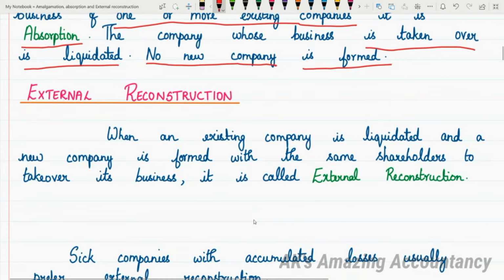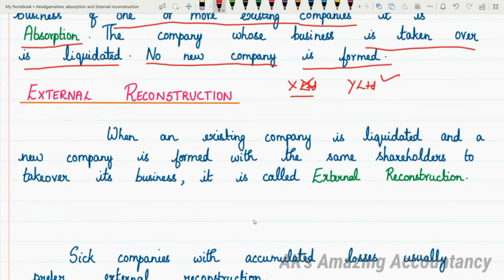To give you a very simple example, if there is a company called Y Limited, which is an existing company, and it takes over the business of X Limited, this is called absorption. So the business of X Limited will get liquidated and Y Limited will continue to function. This is exactly what is meant by absorption.